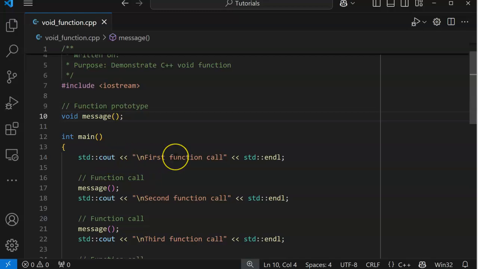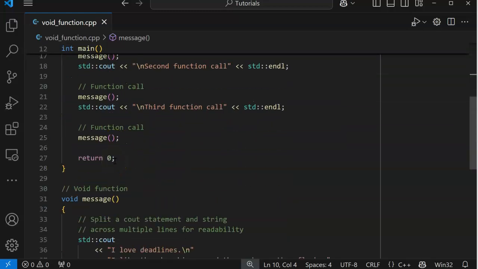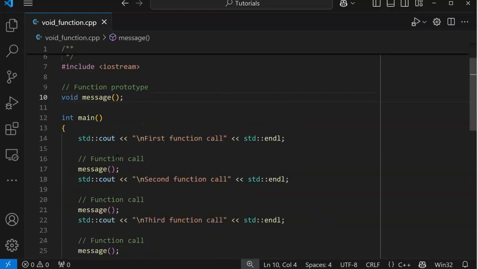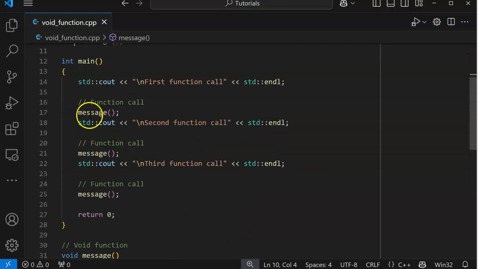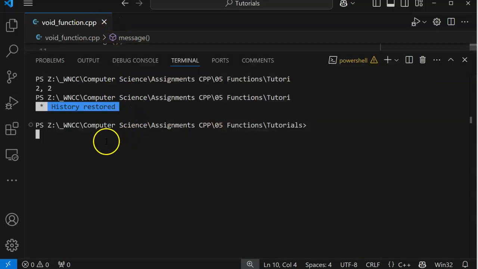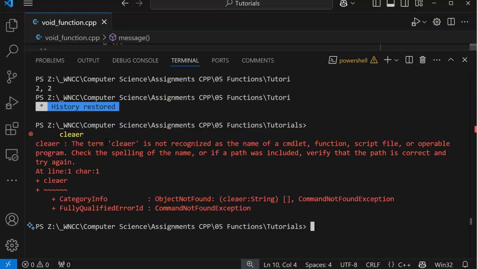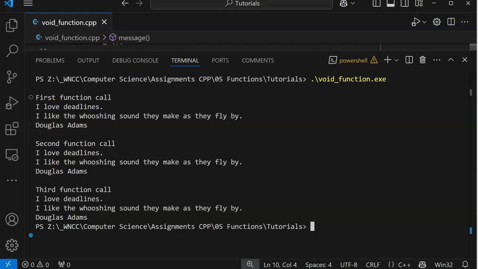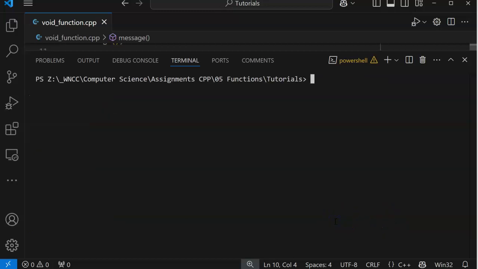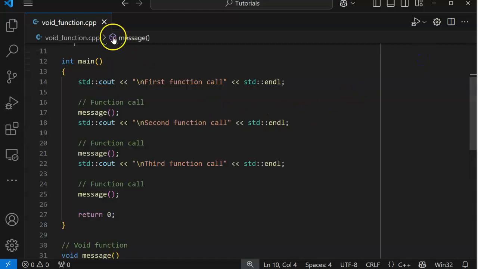So we're going to do a first function call, and then we print our message 3 times. We call the function, we go down, we execute the function. When we're at the end of the function, we go back up to here and then go to the next line. We have been there and done that before. So let's open this up. Let's clear this out. All right. So we want to run our void function. There it is. And there it is. So there's our print. Ran the function once, ran the function once, ran the function once. The function's always going to be the same. It's always going to do the same thing. That's the nature of a void function.